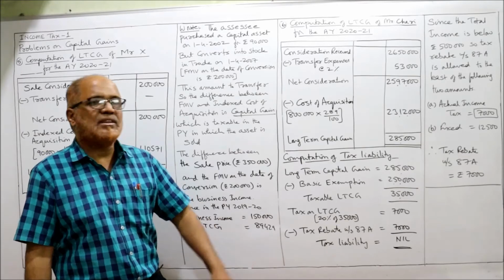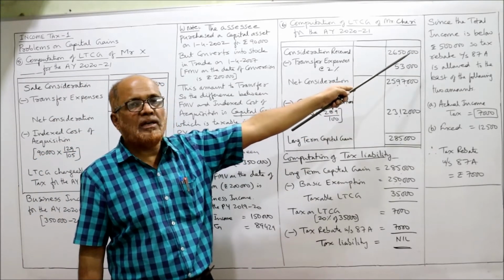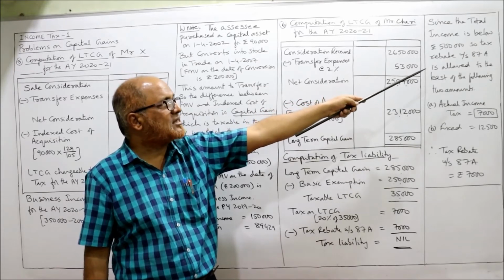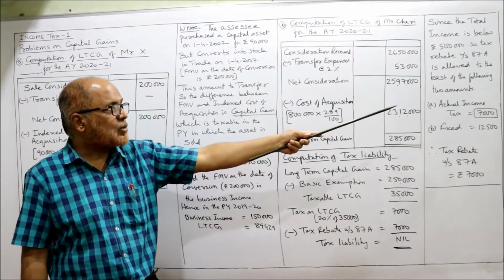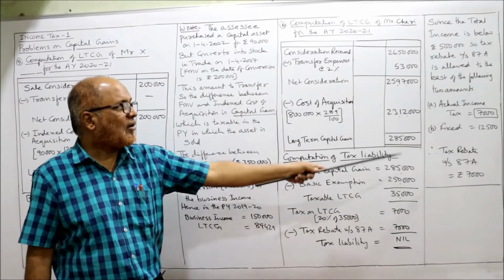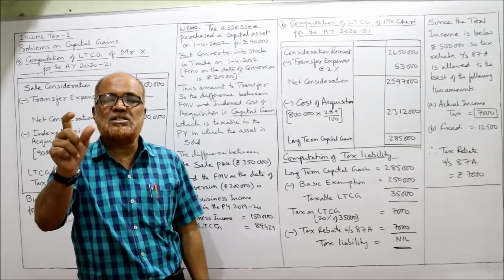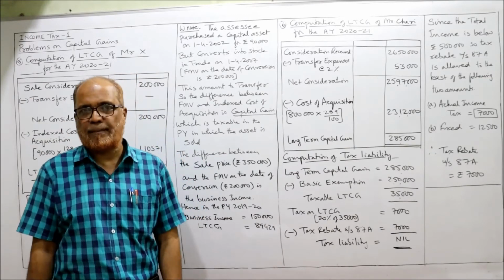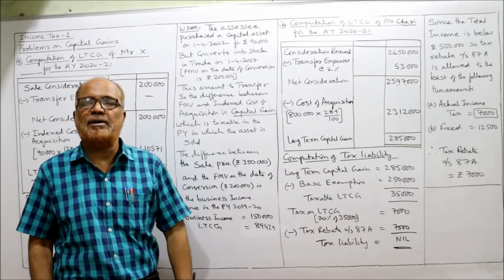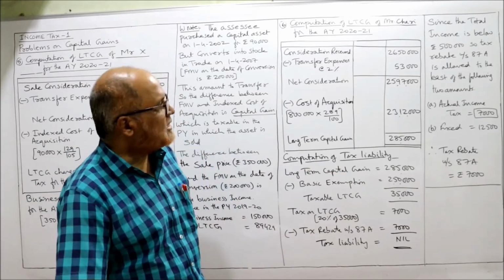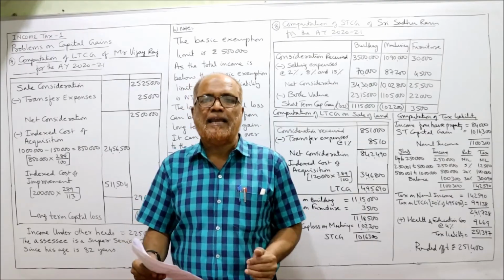So why have I given 7,000 rupees as tax rebate? Here is the provision I have explained. Since the total income is below 5 lakhs, tax rebate under section 87A is allowed to the least of the following two amounts: actual income tax 7,000 or fixed 12,500, whichever is least. So 7,000 rupees is allowed as tax rebate. So tax liability is nil. So this is the end of problem number 6. Now we'll start the next problem.